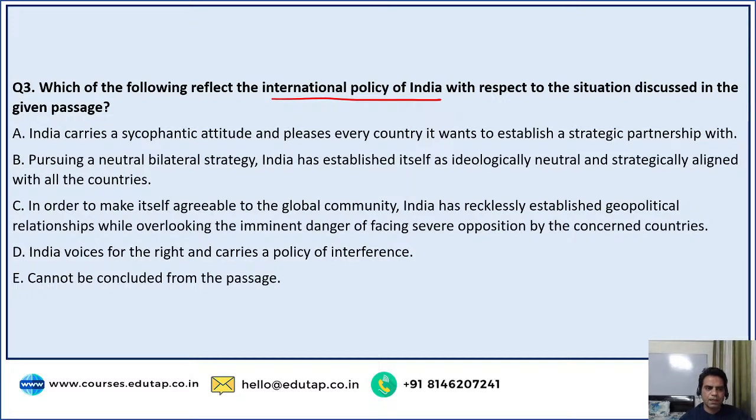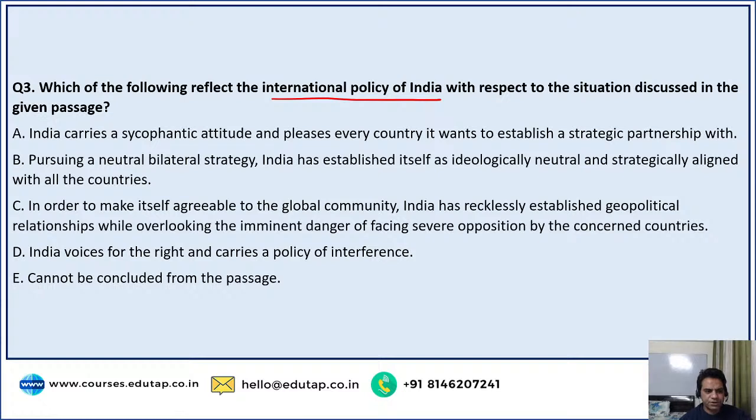Question number 3. Which of the following reflect the international policy of India with respect to the situation discussed in the passage? Okay. Let's read the options. India carries a sycophantic attitude and pleases every country it wants to establish a strategic partnership with. Sycophantic is basically pleasing others, apna ullu seedha karna, right? That's sycophantic attitude. Second is pursuing a neutral bilateral strategy. India has established itself as ideologically neutral and strategically aligned with all the countries.